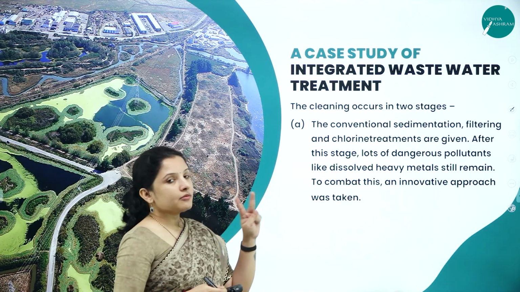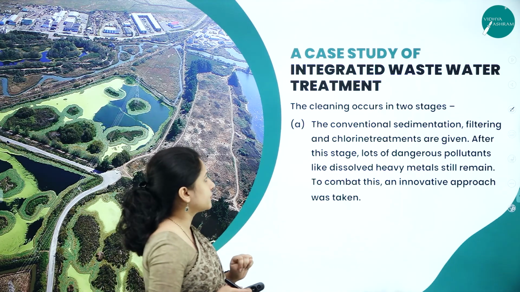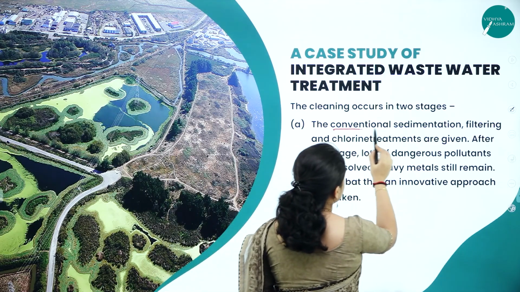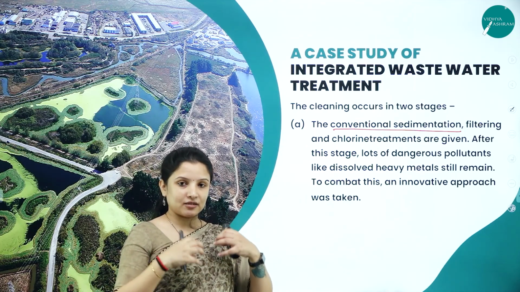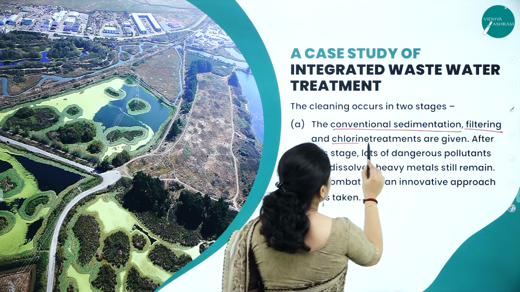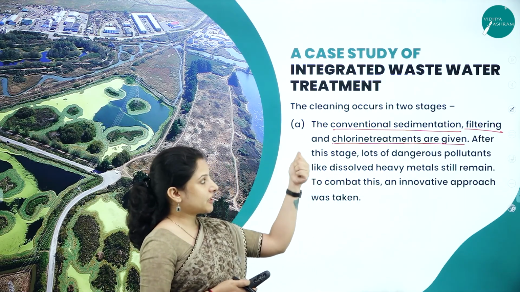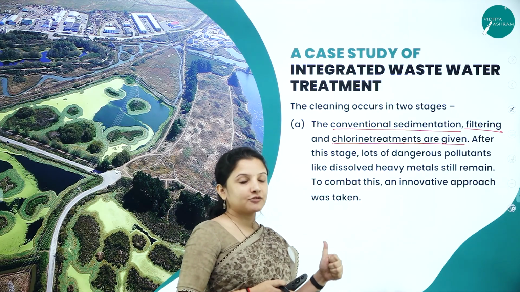They went in for two stages of cleaning process. The first stage was conventional sedimentation, so that all the waste materials get collected and settled properly.